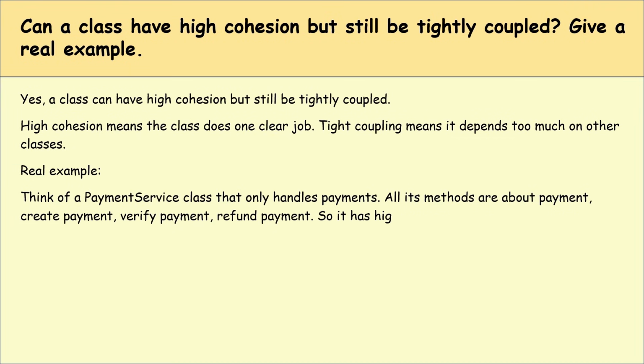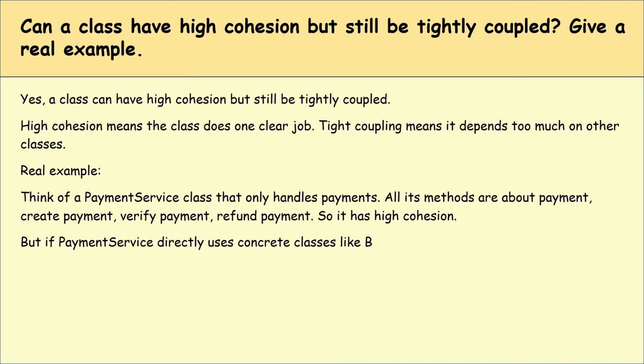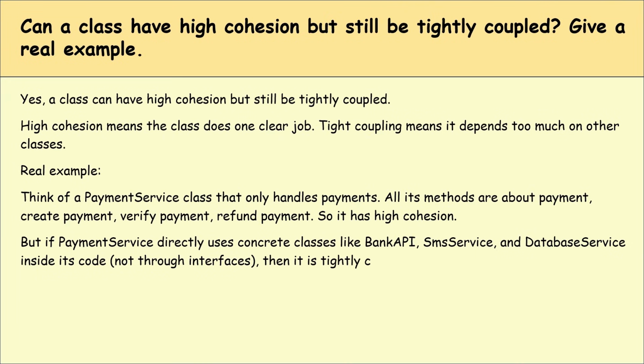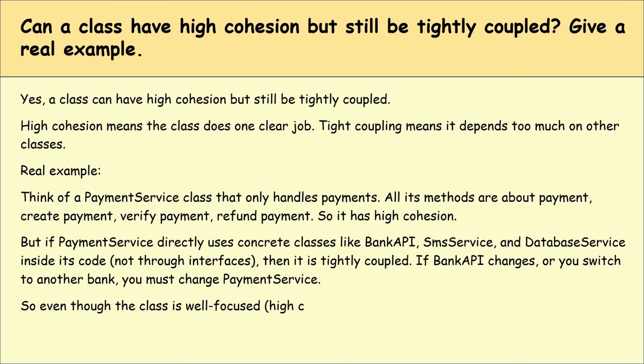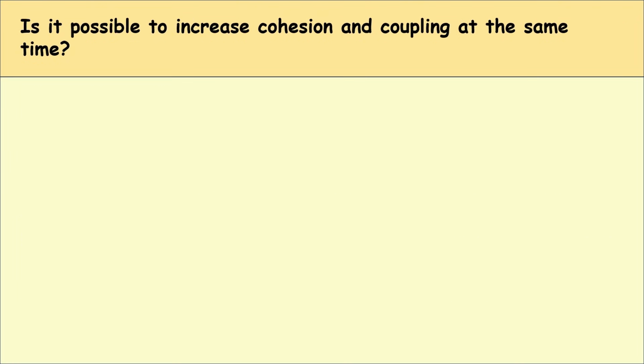But if payment service directly uses concrete classes like bank API, SMS service, and database service inside the code, then it's tightly coupled. If the bank API changes or we switch to another bank, we must change payment service. So even though the class is well focused, it is hard to change or reuse because it depends strongly on other specific classes.